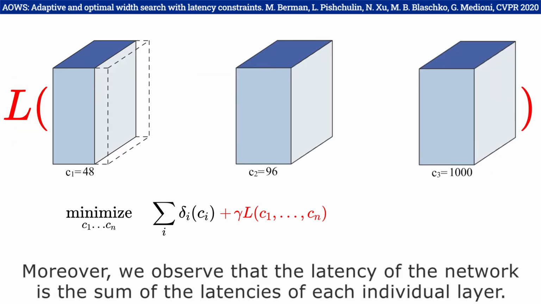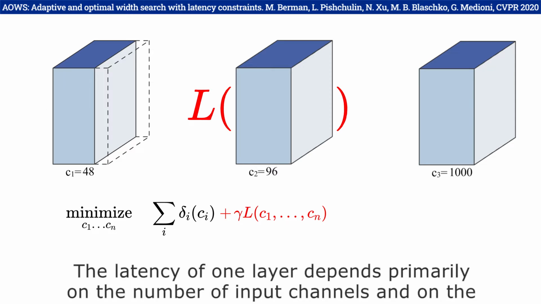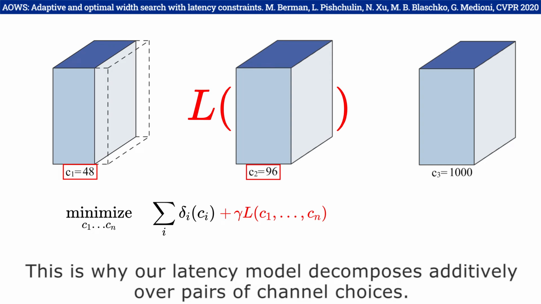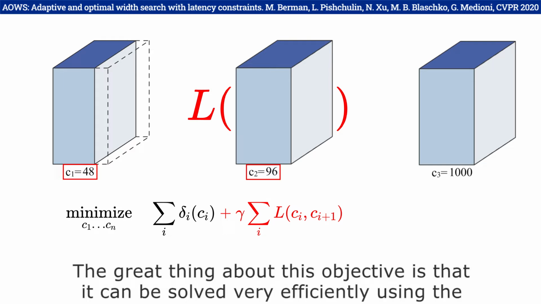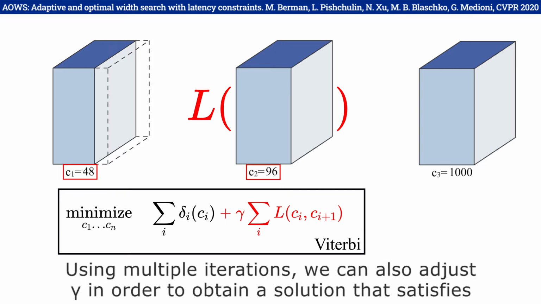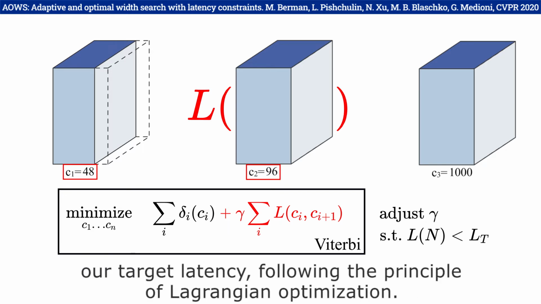Moreover, we observe that the latency of the network is the sum of the latencies of each individual layer. The latency of one layer depends primarily on the number of input channels and on the number of output channels of that layer. This is why our latency model decomposes additively over pairs of channel choices. The great thing about this objective is that it can be solved very efficiently using the Viterbi algorithm. Using multiple iterations of this algorithm, we can also adjust gamma in order to obtain a solution that satisfies our target latency, following the principle of Lagrangian optimization.